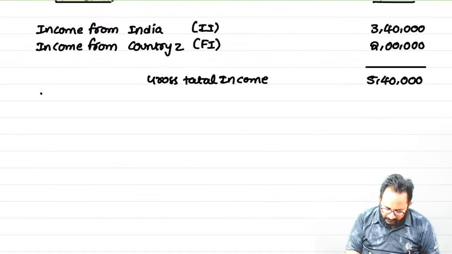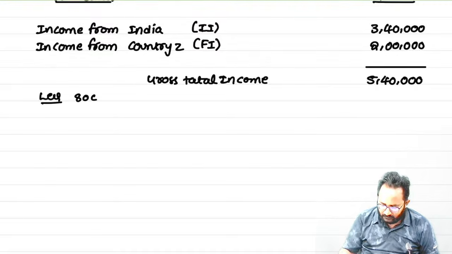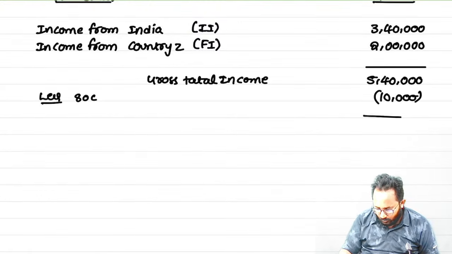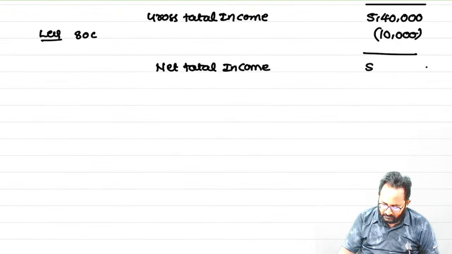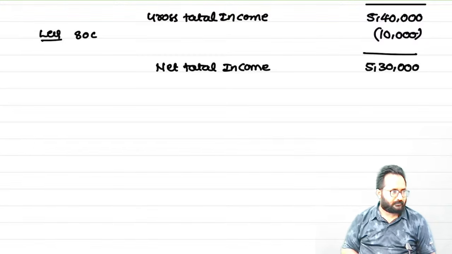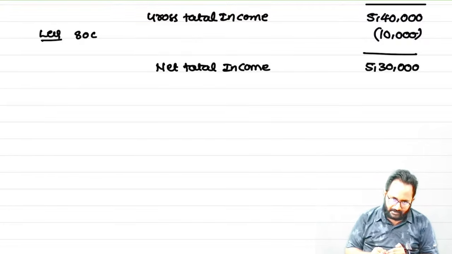What is that? Chapter 6A deduction, 80C. How much? 10,000 only. What is that amount? You will get it as the net total income. You have to write it down in brief. Time constraint is there from my side, so I have to write it in shortcuts always. 5,30,000. Now I have to calculate what rate we applied here.